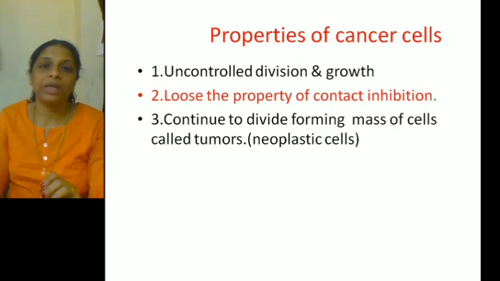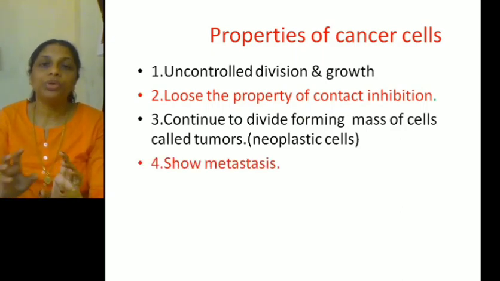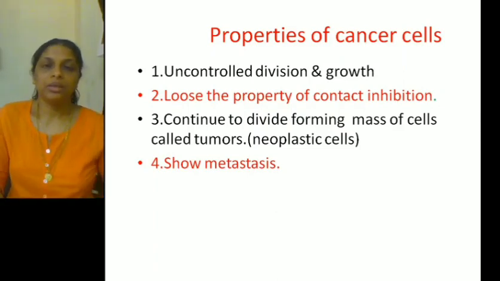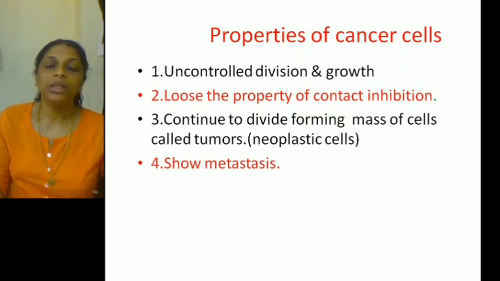The fourth important property of a cancer cell is that they spread from one part of the body to the other. They invade and proliferate the surrounding tissues. They invade the surrounding tissues, meaning they move from one part to the other. They invade those cells or tissues, and there also they start dividing, resulting in the formation of tumors there also. So cancerous cells show the property of metastasis. What is metastasis? It is the property by which the cancer cells spread from one part of the body to another.